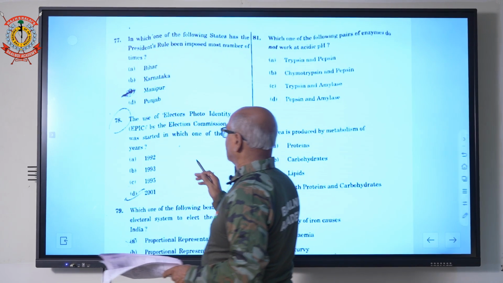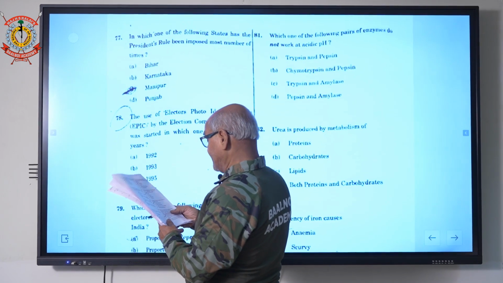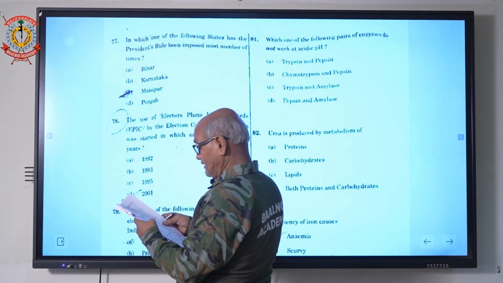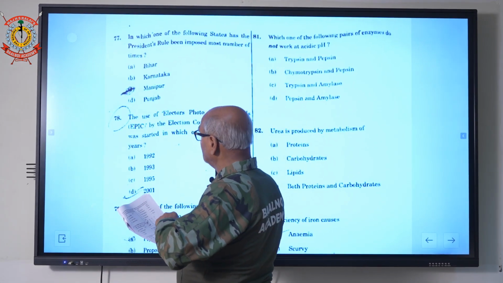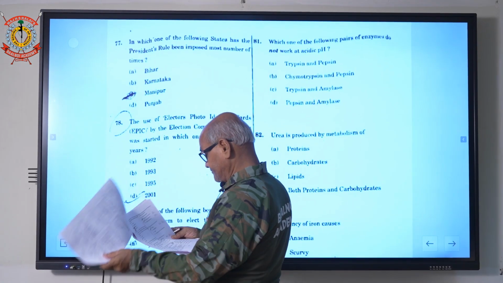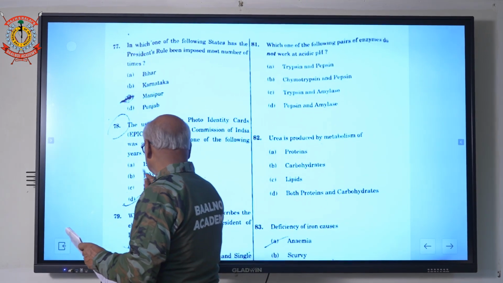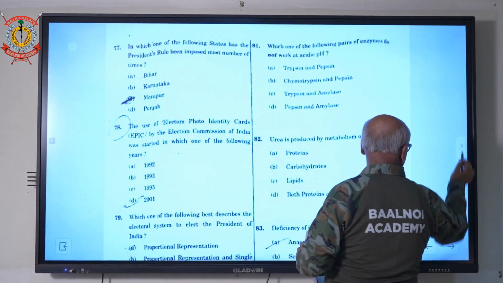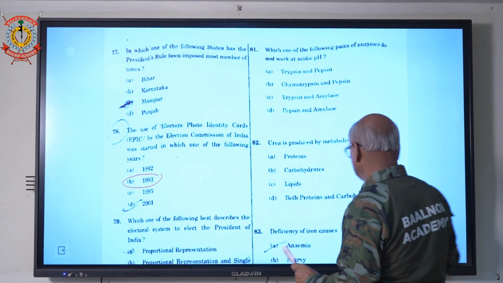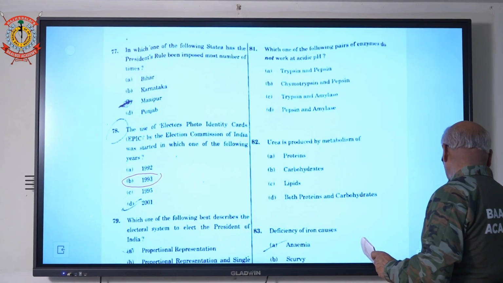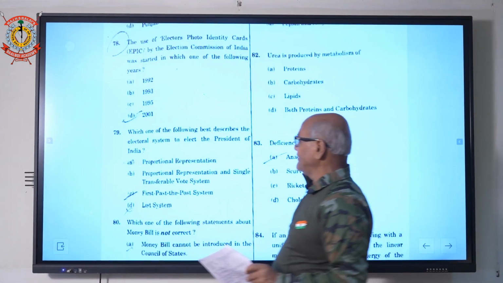The Election Photo Identity Card (EPIC) was started by the Election Commission in India in which of the following years? '78, 1993, 1999.